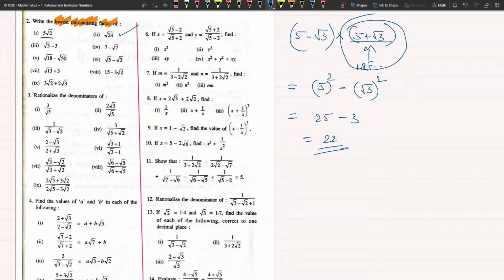Who is left now? I asked everyone. Om, did you answer me? Yes, sir. Okay, I would like to give Shlok a chance. Shlok, would you like to try this? Least rationalizing factor, one question.